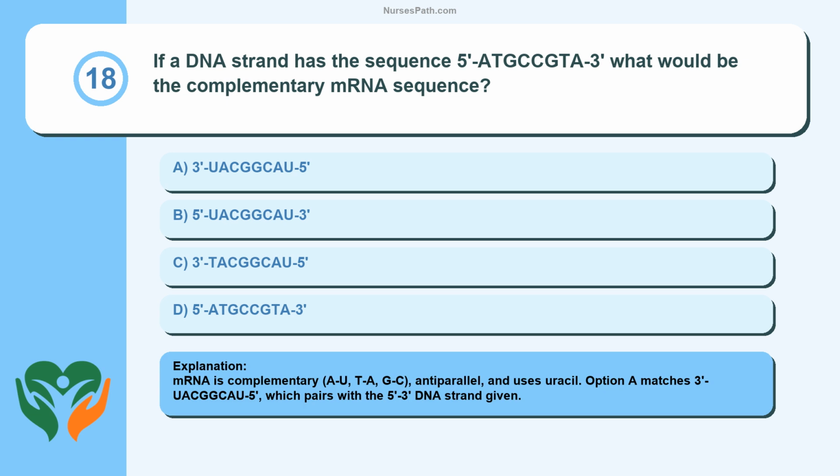mRNA is complementary: A-U, T-A, G-C, antiparallel, and uses uracil. Option A matches 3' UACGGCAU 5', which pairs with the 5' to 3' DNA strand given.